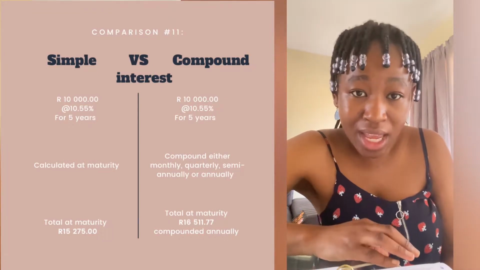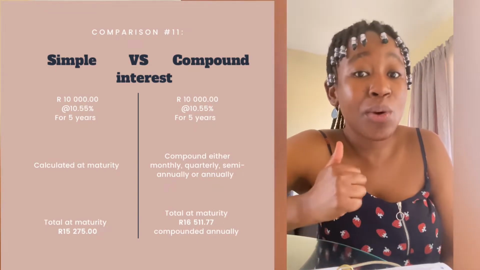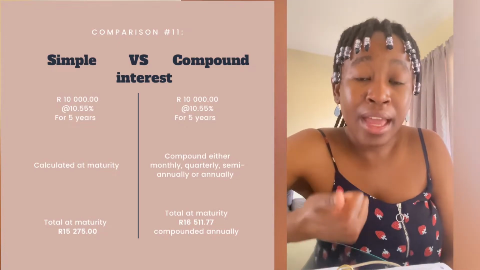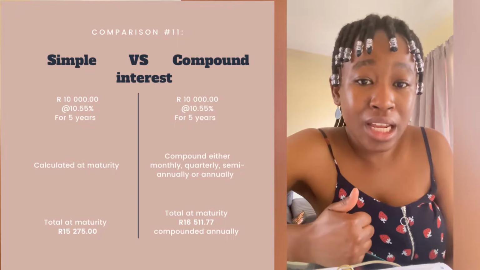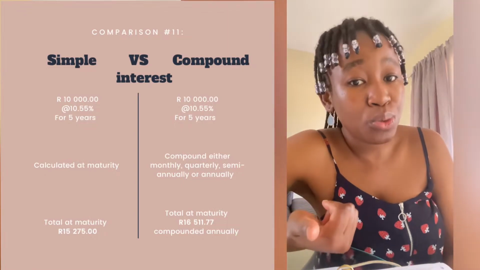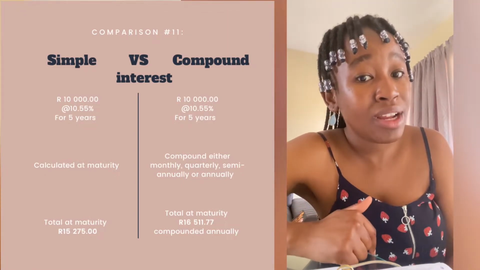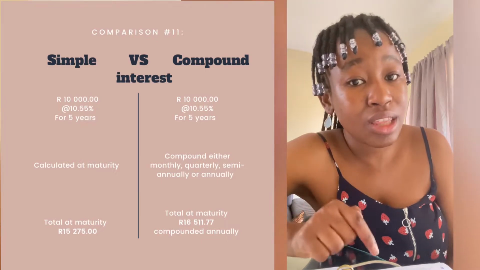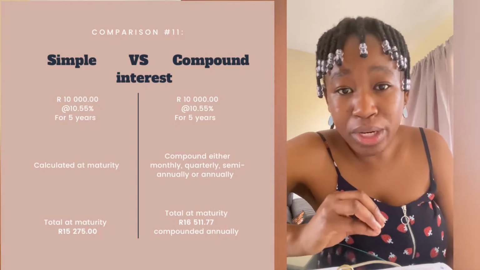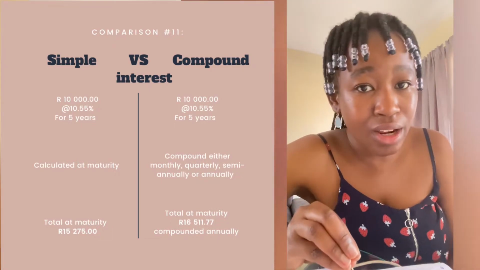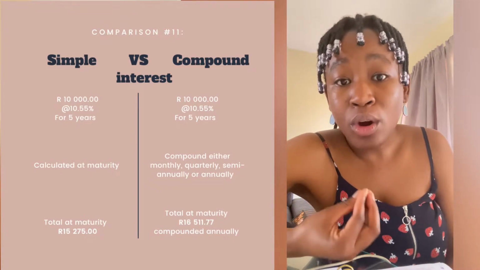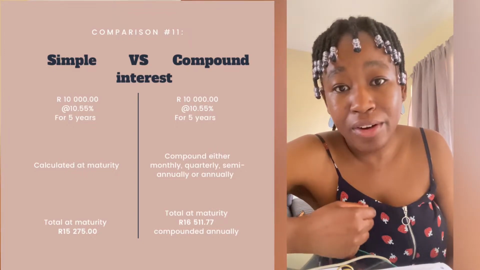However, the way compound interest works is that on year one, your compound interest is calculated. And then on year two, the money that you have made on year one acts as a principal amount for year two. So that means the interest that you've made on year one is going to actually earn more interest on year two. And then the money that you make on year two will also make more interest on year three, right? So you actually make more money. So using the calculator for compound interest, you actually make 16,511.